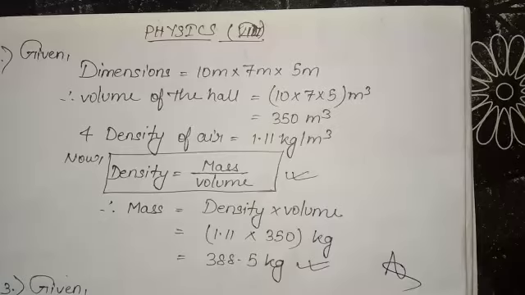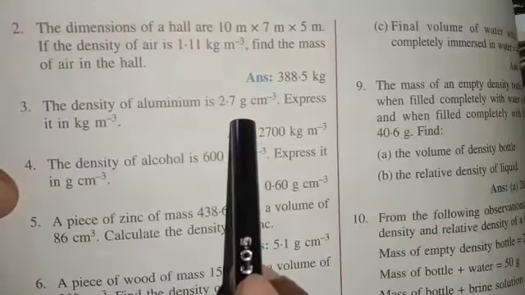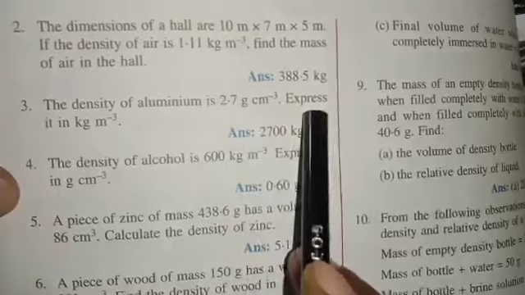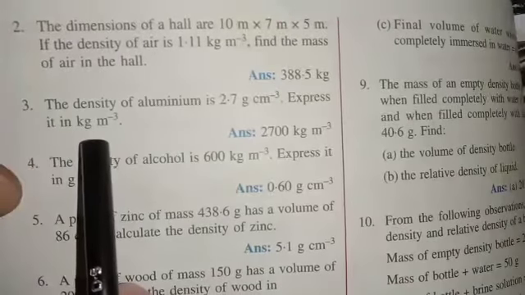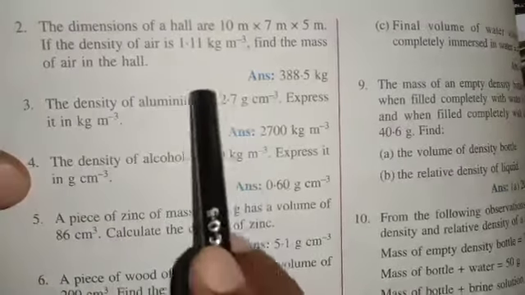Question number 3. See what is given here. The density of aluminium is 2.7 gram per centimeter cube. Express it in kg per meter cube. Whenever the density is given in gram per centimeter cube, which is CGS unit, you have to convert it into kg per meter cube by multiplying by 1000. Just see.